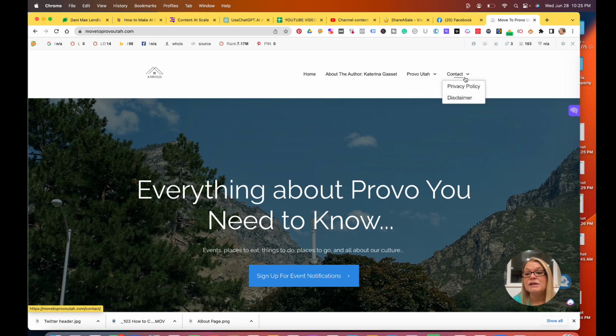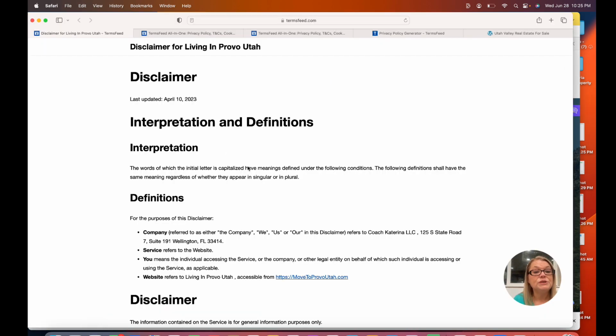But if I go here to contact, you see I have a privacy policy and a disclaimer. So I don't have my terms of service yet, but I have my privacy policy and my disclaimer page. So you can just nestle them underneath so people can get them easily. That's what the governments require, is that it's not hidden somewhere on your website, that it's easy for people to find them, okay? So let's go back to our Safari window.